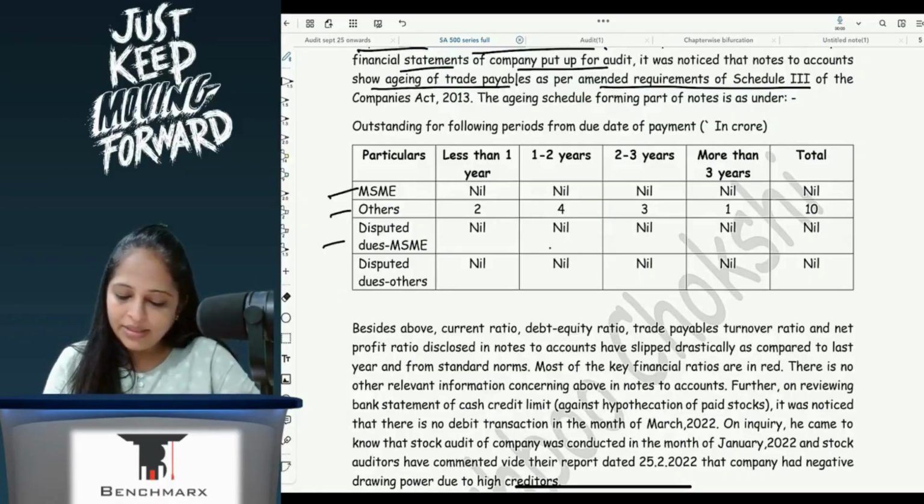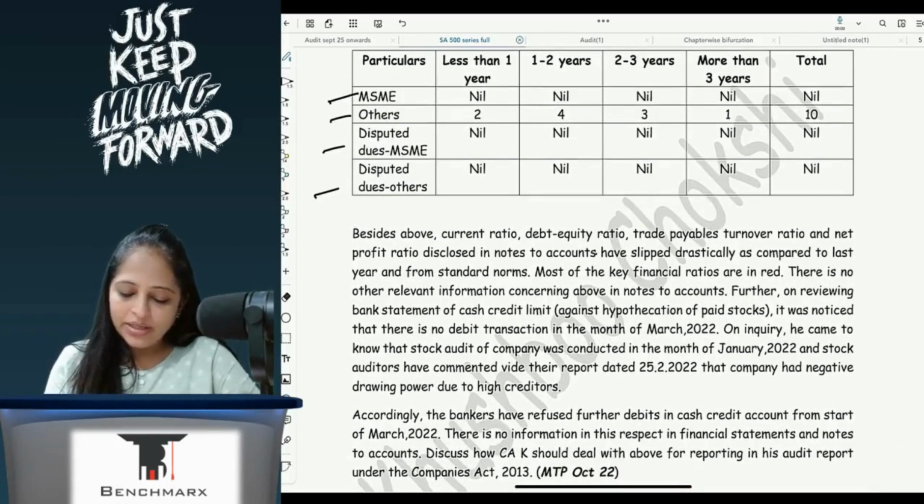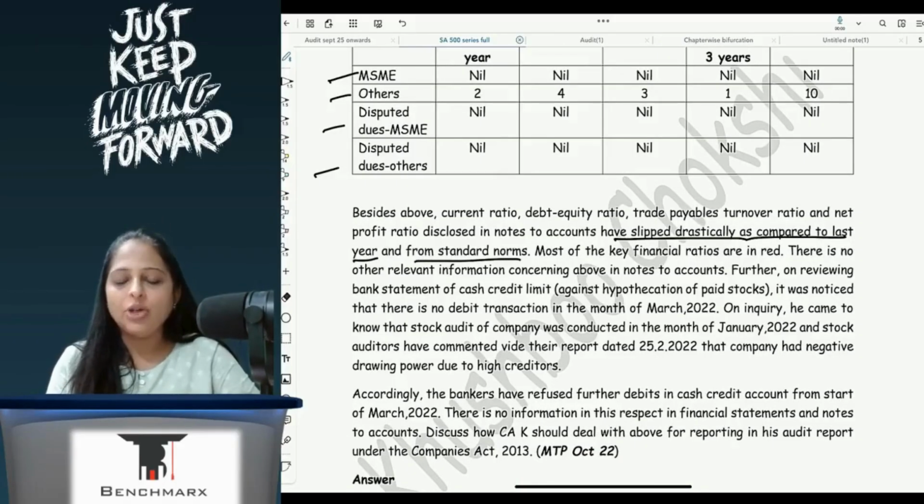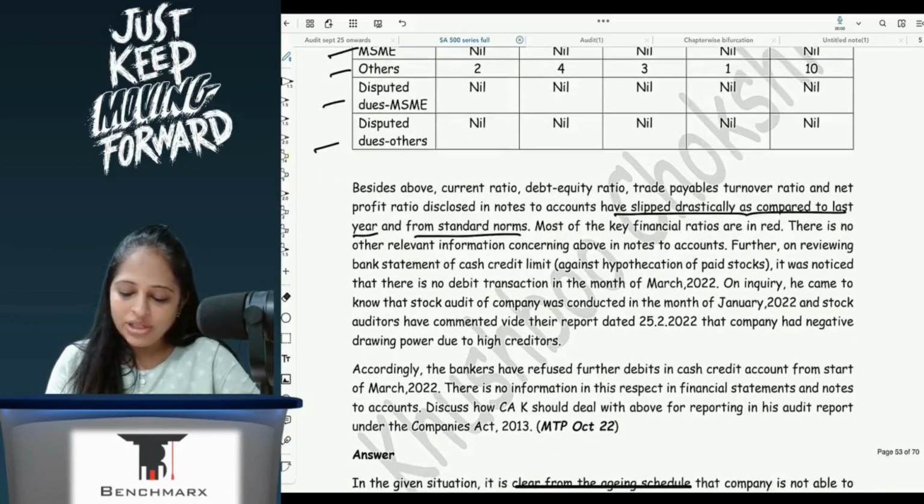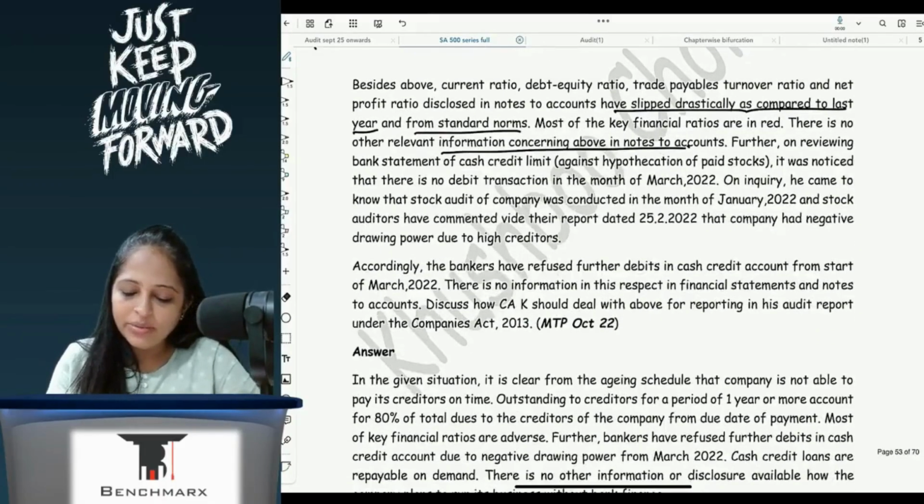Disputed dues MSME is nil and disputed dues others is nil. Besides the above, current ratio, debt equity ratio, trade payable turnover ratio and net profit ratio have slipped drastically as compared to last year and from standard norms. Most of the key financial ratios are in red. There is no relevant information concerning the above in the notes to accounts. Further,